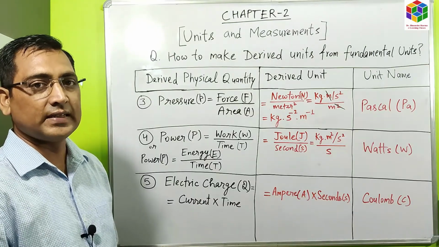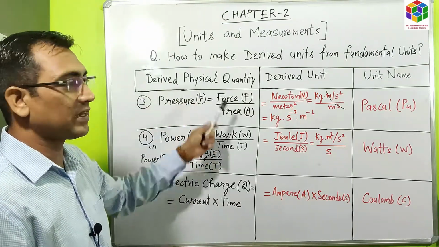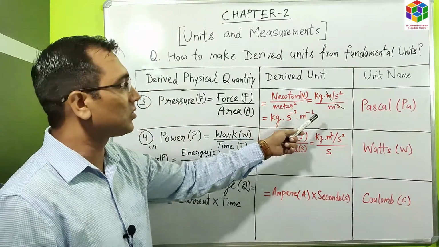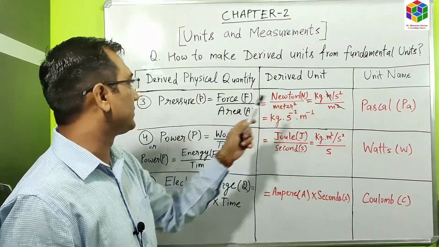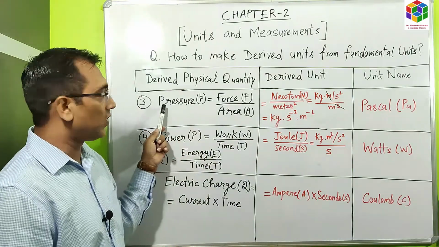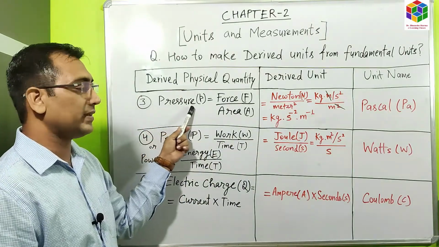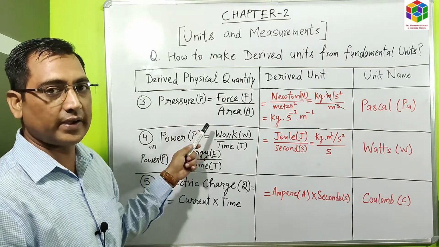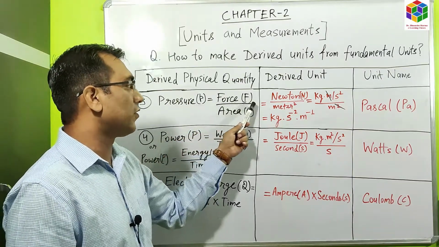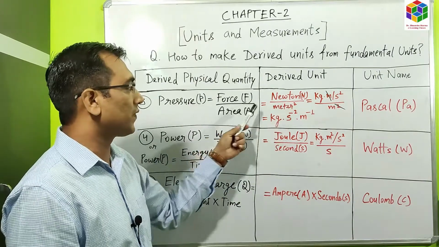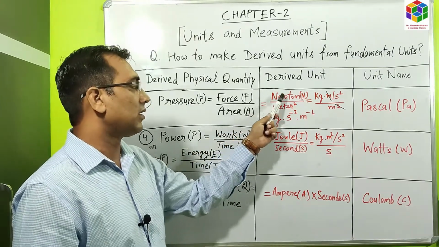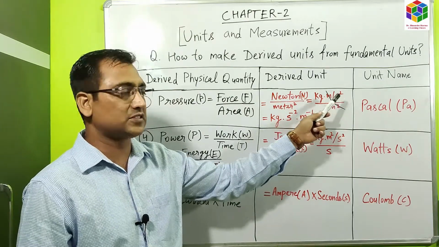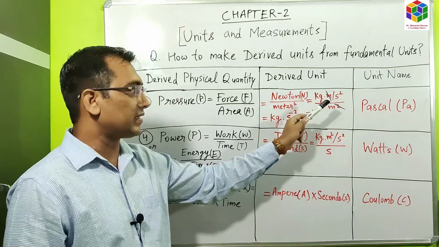Now we will see some more derived physical quantities and their units. We will do the calculation also to derive the units. Let us take the example of a derived physical quantity, that is pressure. We know pressure is force per unit area, where the unit of force is Newton and the unit of area is meter square. So let us place the value of Newton, that is kilogram into meter per second square, divided by meter square.